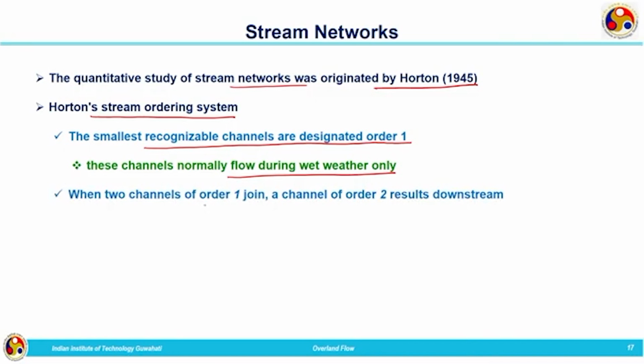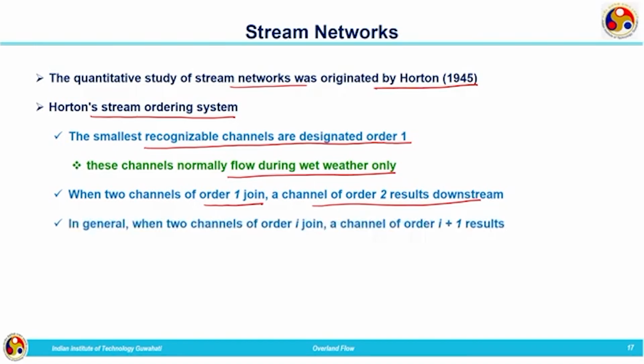When two channels of order 1 join, a channel of order 2 results. If two channels of order 1 join together, we will get a channel of order 2. In general, if two channels of order I join, a channel of order I plus 1 results. That is, when an order 1 channel meets another order 1 channel, they form a channel with stream order 2. Generalizing, two channels having order I join together to give a channel with stream order I plus 1.